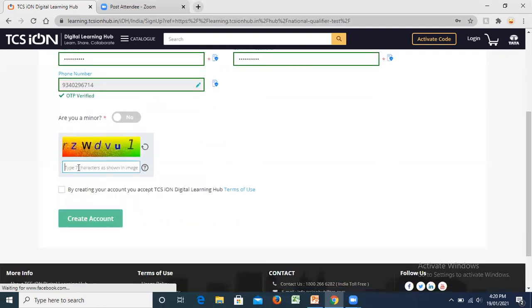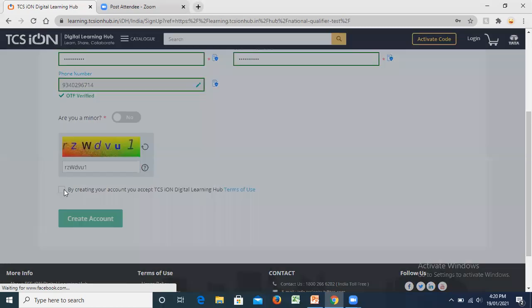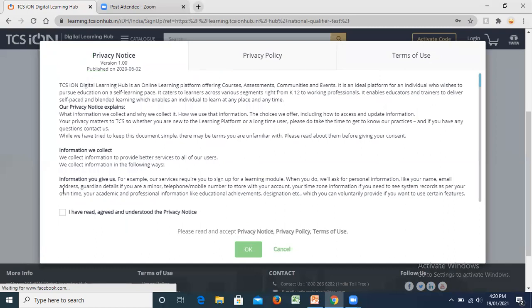Then fill the captcha very carefully. It's R Z, then W D V U and 1. Fill the captcha very carefully because this time the captcha that the people give is kind of tricky.